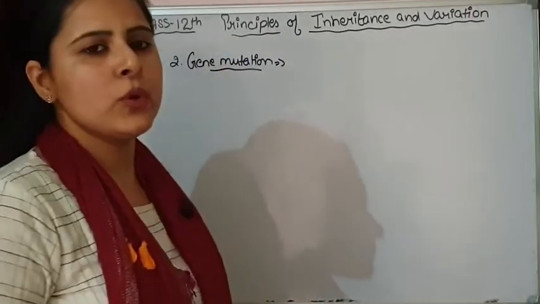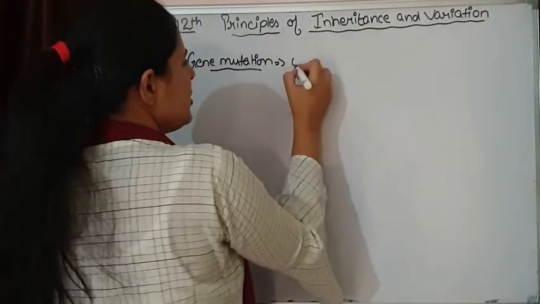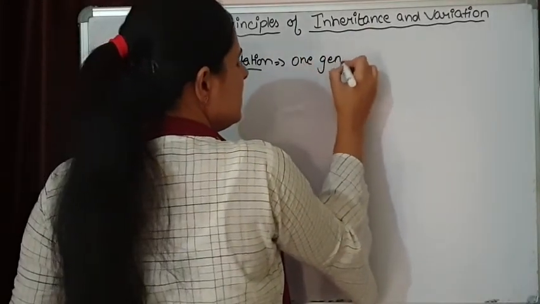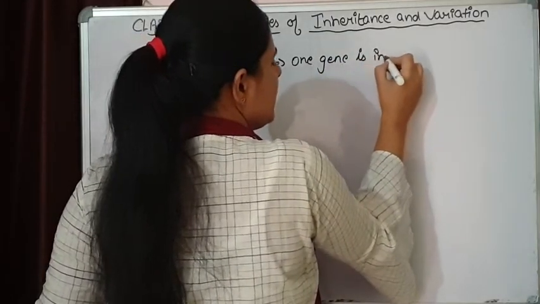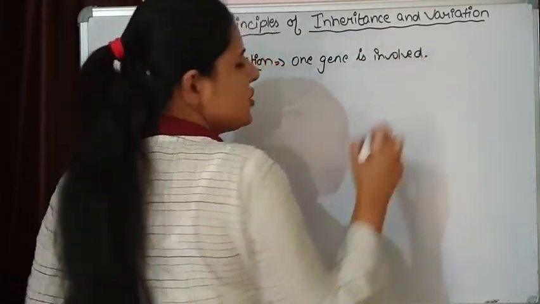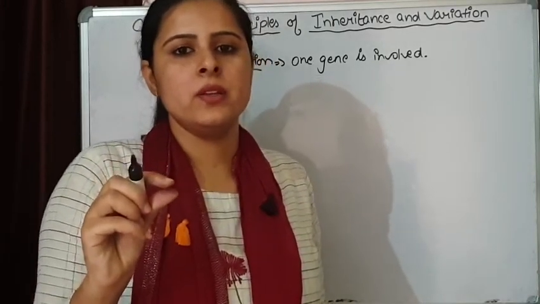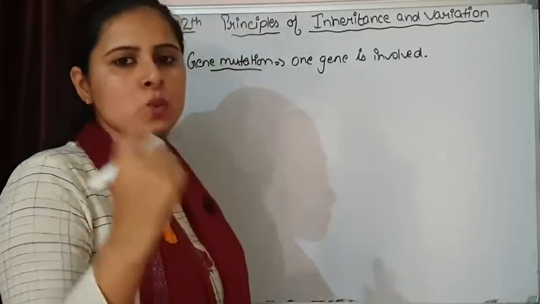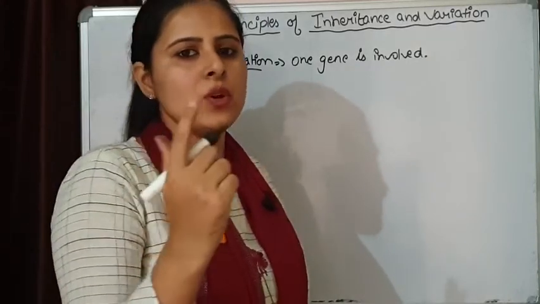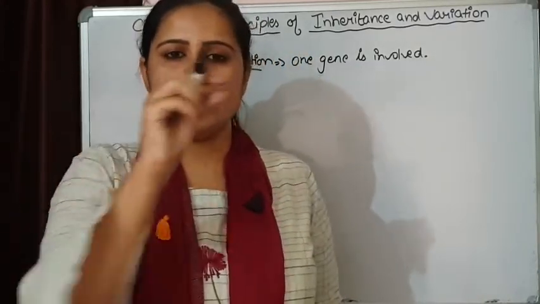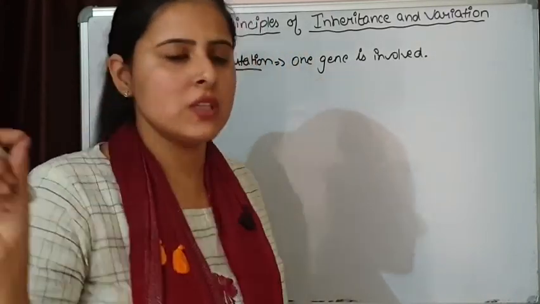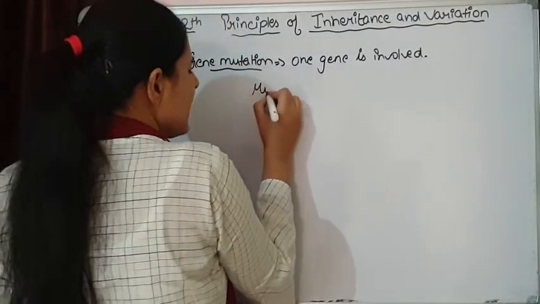So, gene mutation means one gene is involved. The mutation is going to take place in one gene. Now, the smallest unit of gene mutation is one nitrogenous base, because a gene is made up of very small units, that is nitrogenous bases. So, that is known as muton.